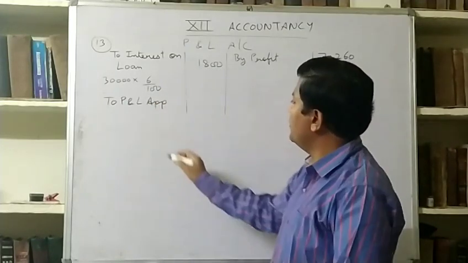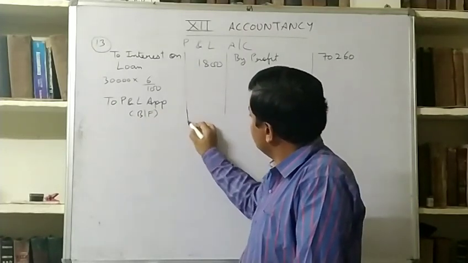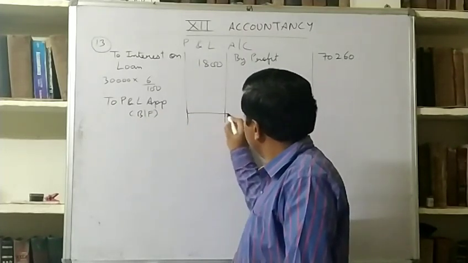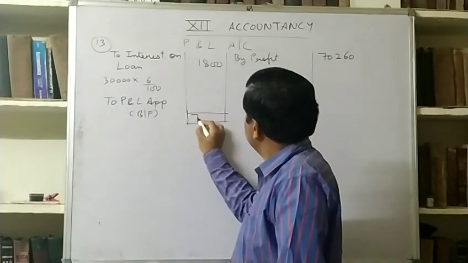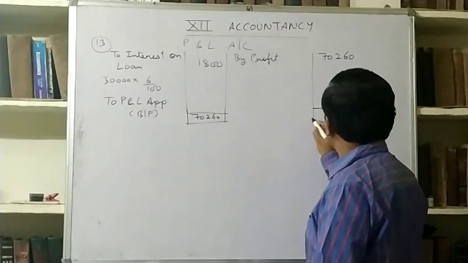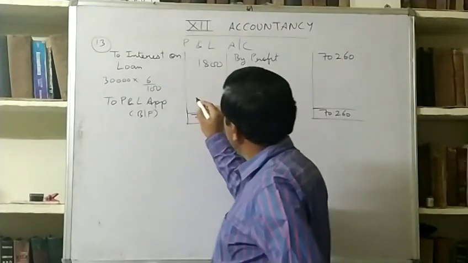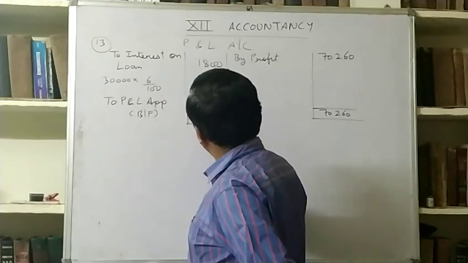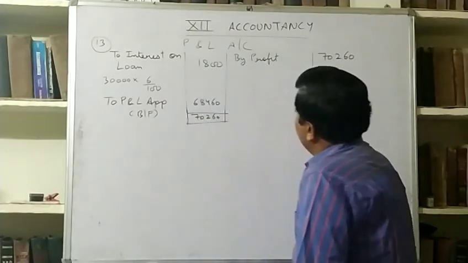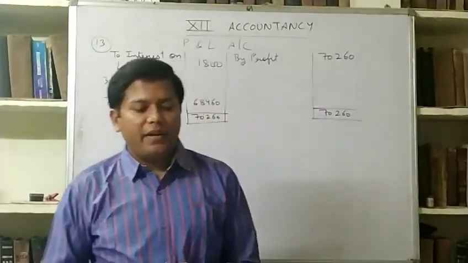To P&L appropriation, this is the balancing figure, 68,460. This is P&L account.